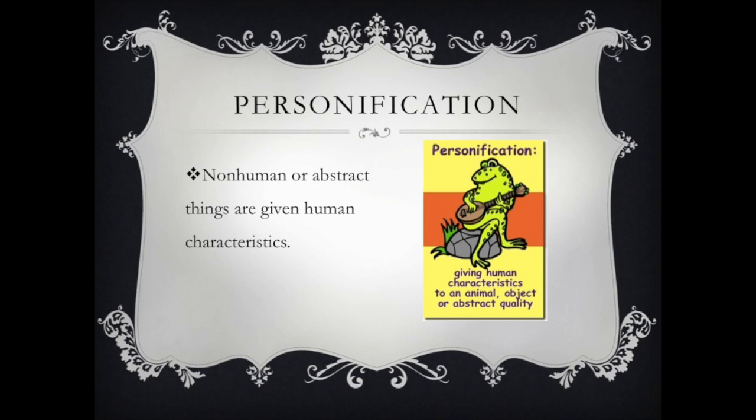Anytime that you give anything that's not human, it could be a tree. As I walked through the woods, the tree waved at me. The tree's not actually waving unless you're in The Wizard of Oz. The tree's leaves are moving because of the wind, right? That's what's literally happening. But I'm using personification. I'm using that figure of speech to give that non-human thing human traits, and that's what we call personification. Again, like metaphor, sometimes entire poems are personification. They're a tree or a frog that the whole poem is being treated as if it were human.